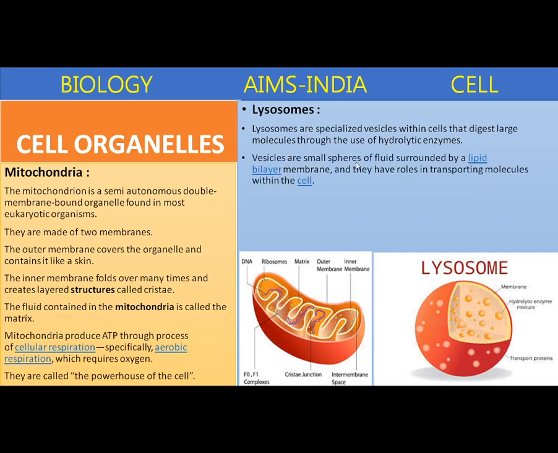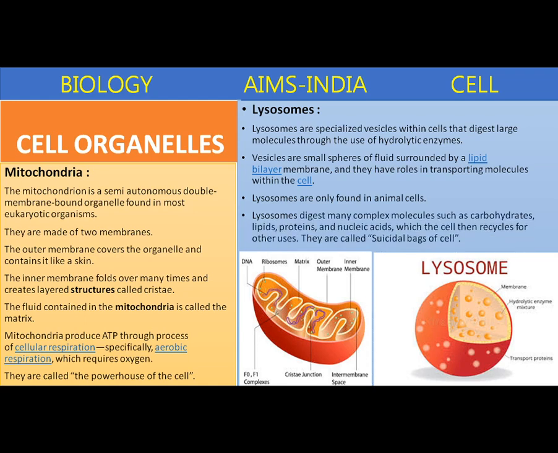Vesicles are small spheres of fluid surrounded by a lipid bilayer membrane. It is a bilayered globular structure, and they have roles in transporting molecules within the cells. And lysosomes are found only in animal cells. They are absent in plant cells.